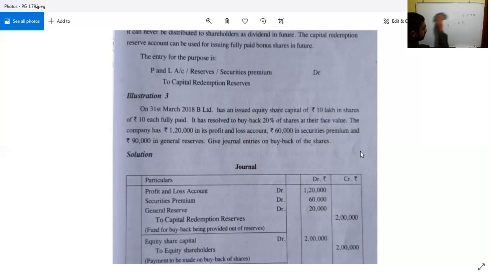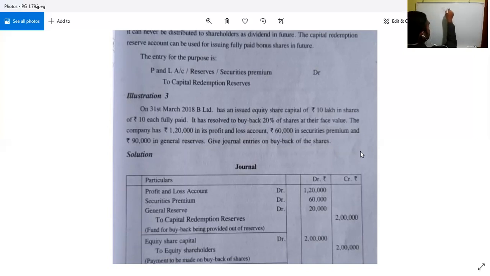So I will share the screen with regard to this through WhatsApp. So firstly, here, first entry is what?